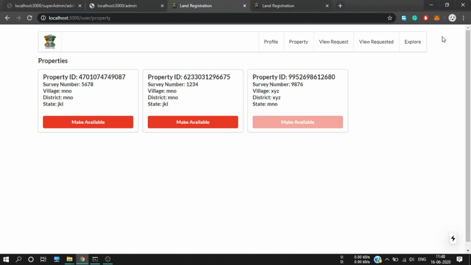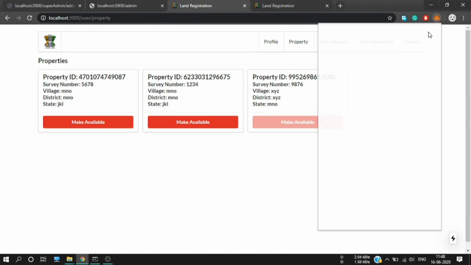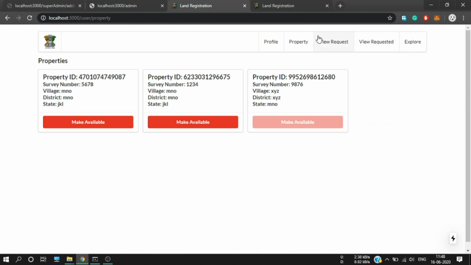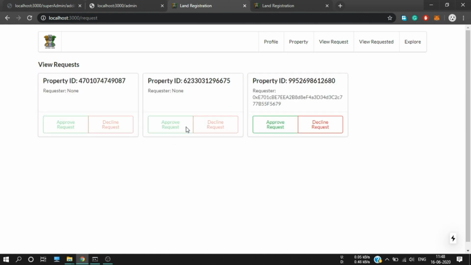And now I am going to switch back to user number 1, and now I am going to see my requests for those properties. This is our request for the property from this user, and approve request.